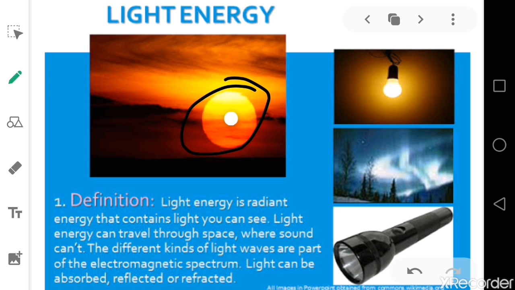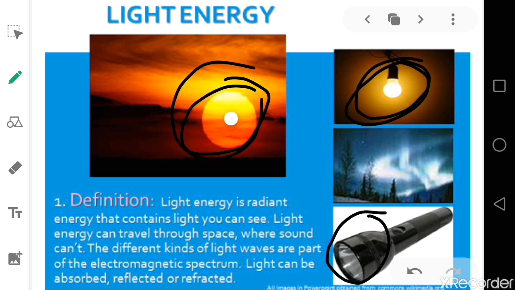If there is no sun, everything's dark, and then we need to use the artificial light produced by the bulbs in our cities, homes, and other places where they need light. There's the artificial light we have produced, and this is the natural light we get from the sun in the daylight. The light we get from our bulbs is artificial, and the definition of light energy is that it is radiant energy. Light energy can also be called radiant energy.